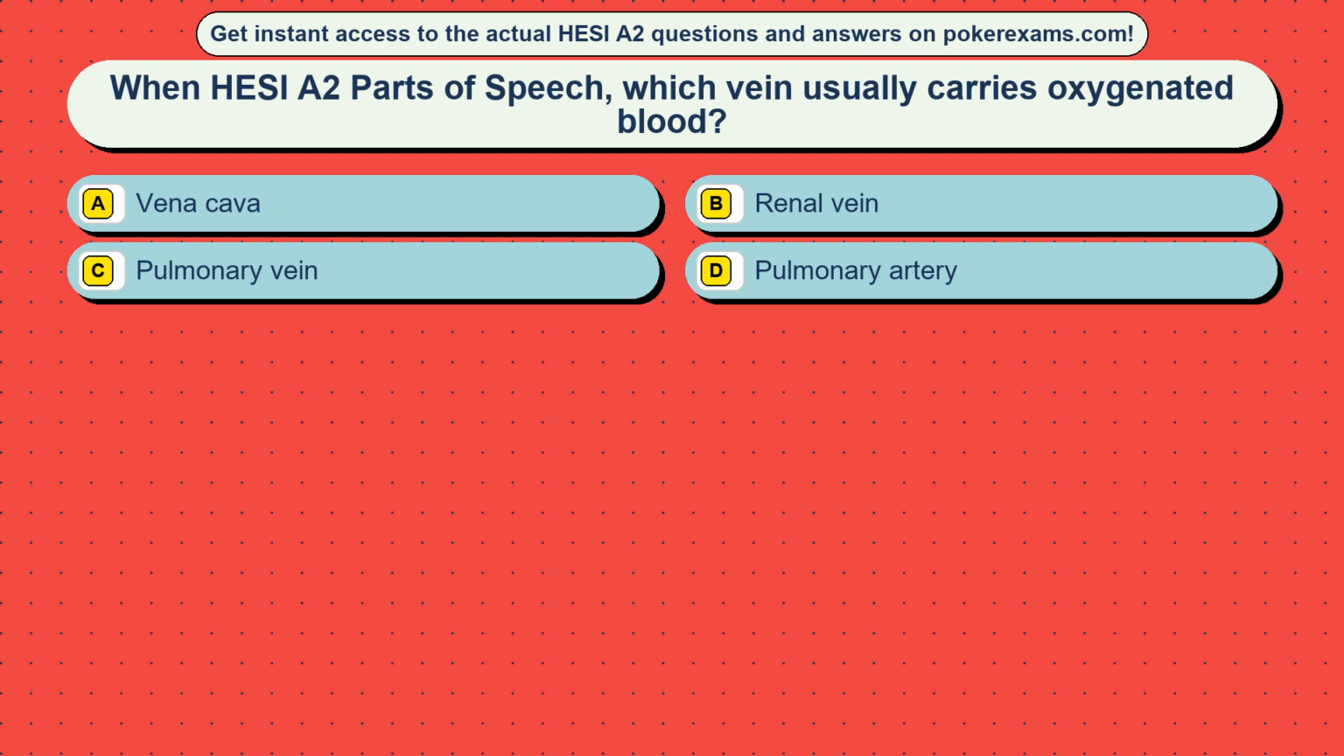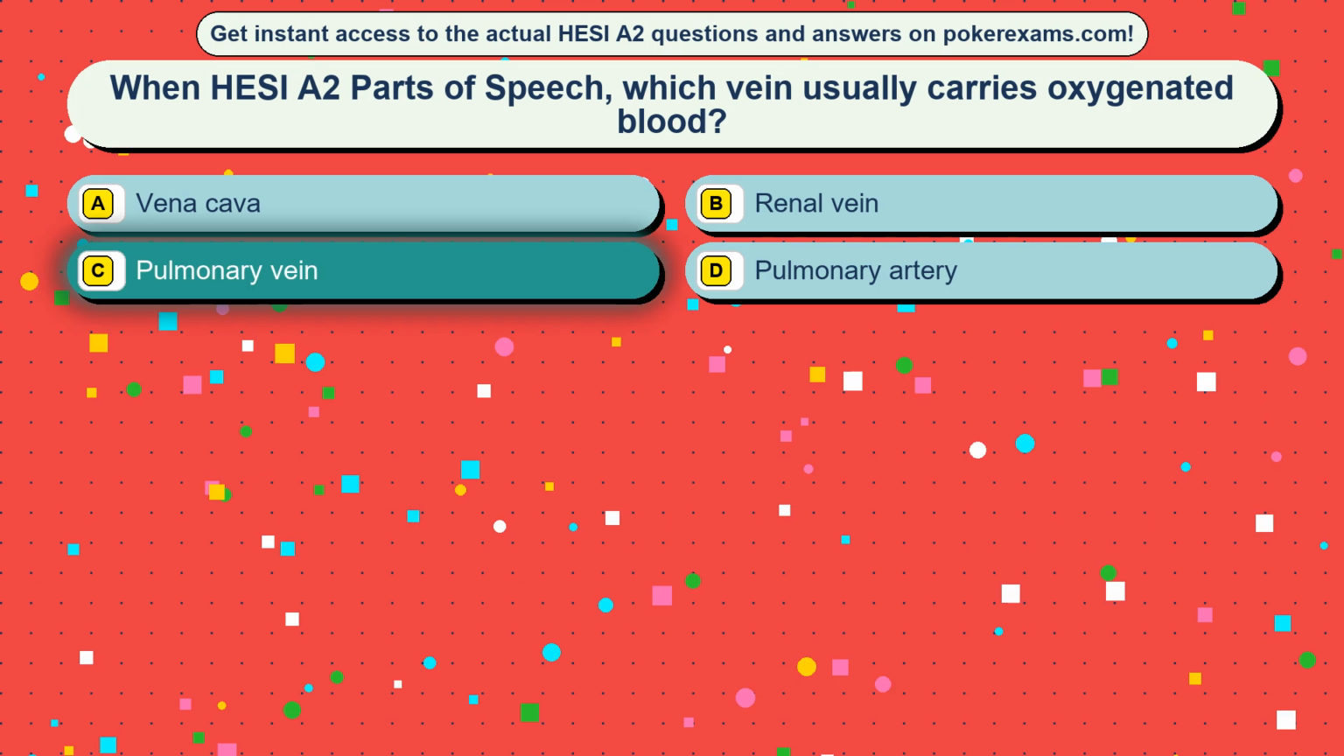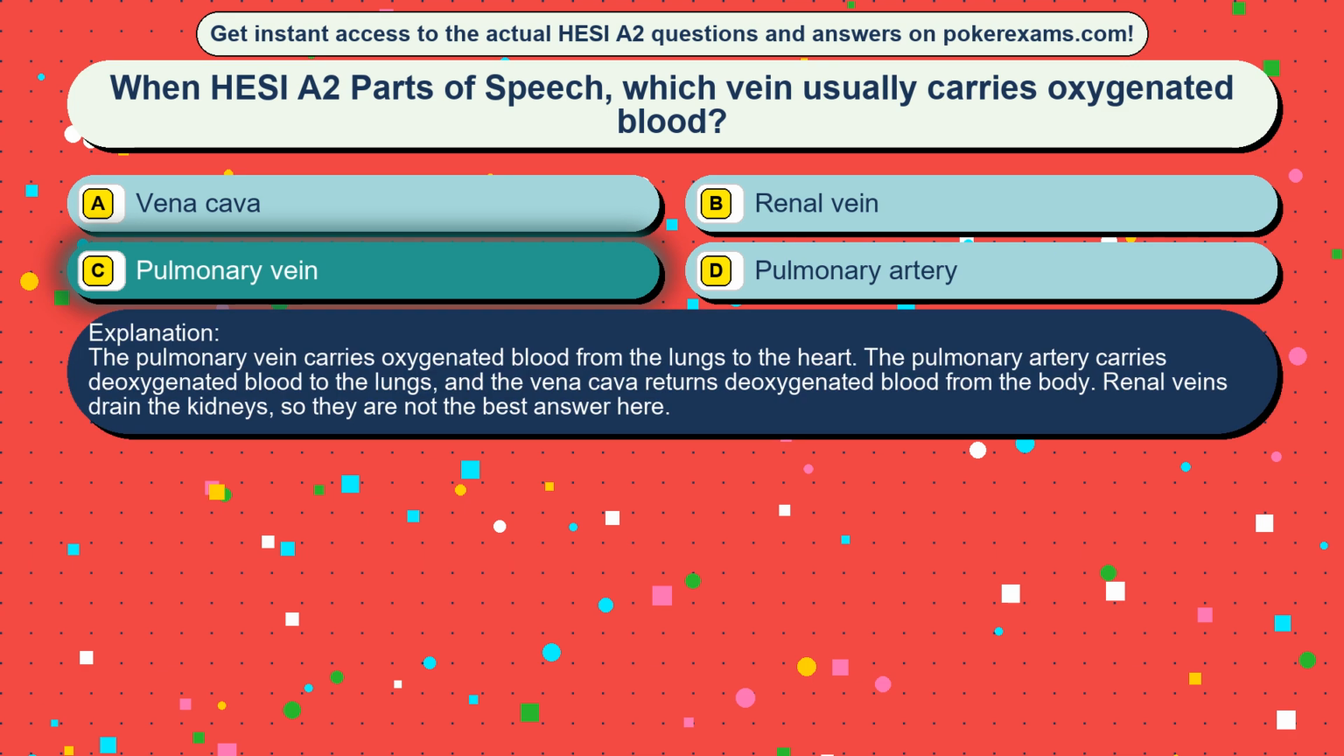Question 19. When HESI A2 parts of speech, which vein usually carries oxygenated blood? Option A, vena cava. Option B, renal vein. Option C, pulmonary vein. Option D, pulmonary artery. The correct answer is option C, pulmonary vein. The pulmonary vein carries oxygenated blood from the lungs to the heart. The pulmonary artery carries deoxygenated blood to the lungs, and the vena cava returns deoxygenated blood from the body. Renal veins drain the kidneys, so they are not the best answer here.